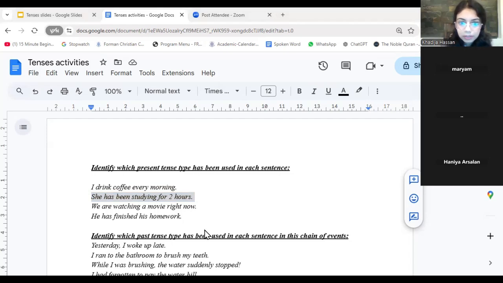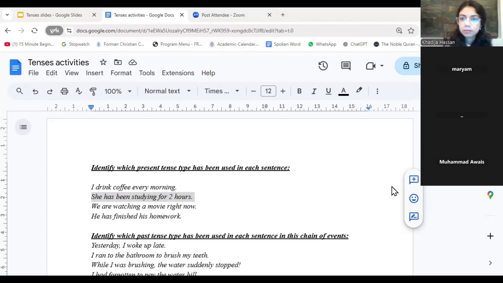So we have 2 responses. Anybody else? She has been studying for 2 hours. When I get the third response, I will give you guys the exact answer. So far, present perfect continuous and present continuous are the 2 answers that we have as of yet.